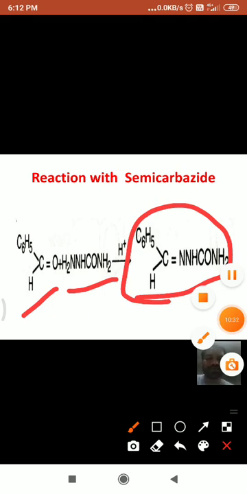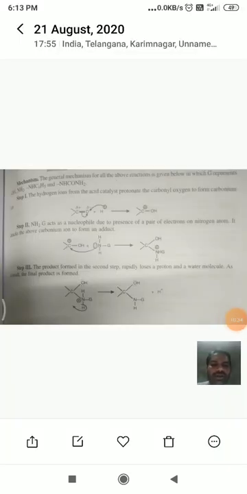Let us see the mechanism. All these reactions, with hydrazine, phenylhydrazine and semicarbazide, are carried out in the presence of an acidic catalyst. Acidic catalyst means the availability of H plus. These hydrogen ions from the acid facilitate this nucleophilic addition reaction.